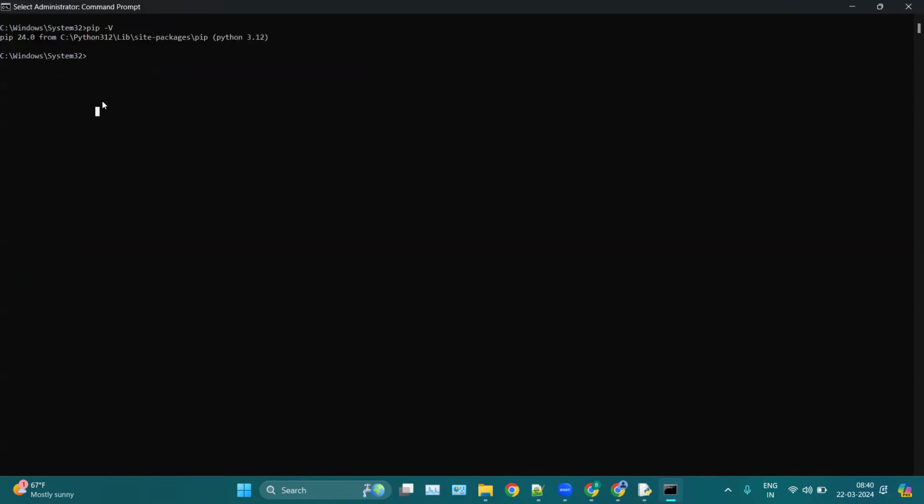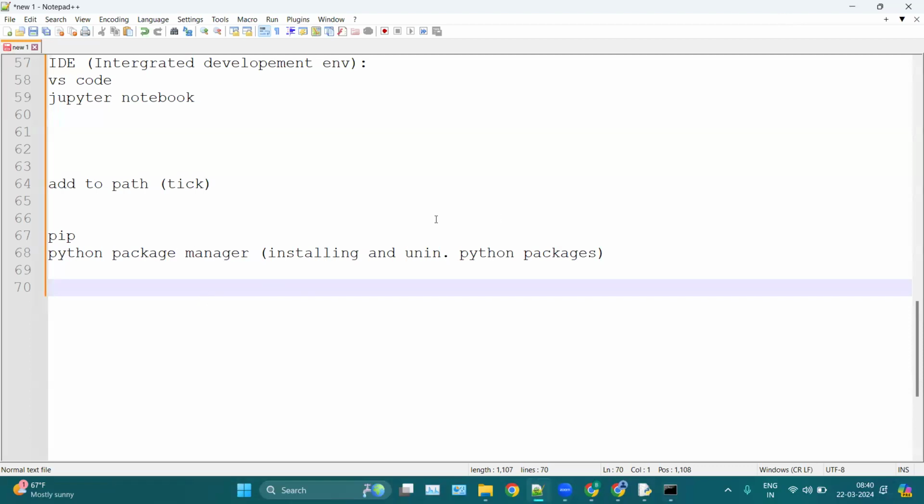Make sure your Python as well as your Python package manager has been installed successfully. This is how we can verify.